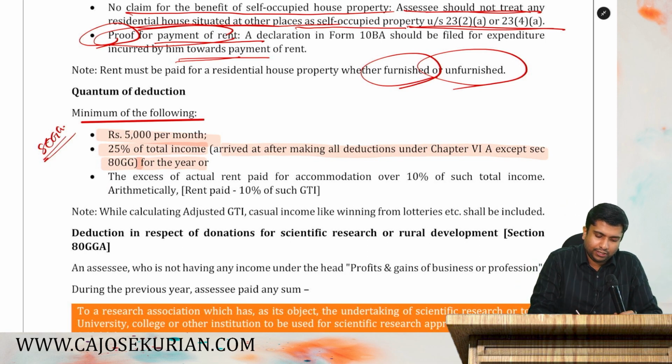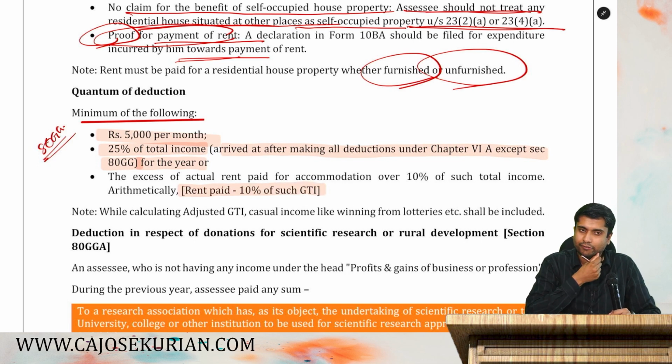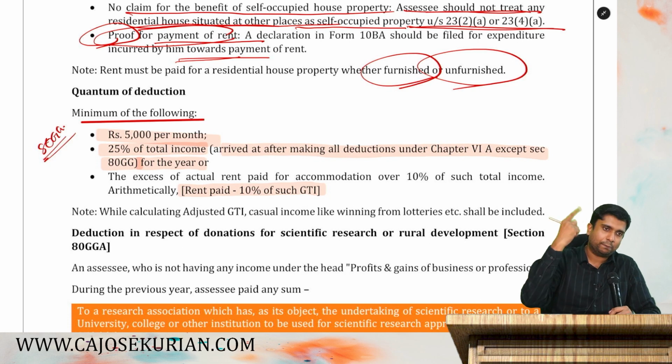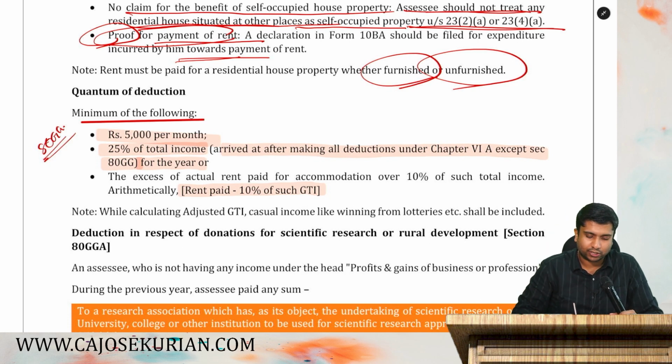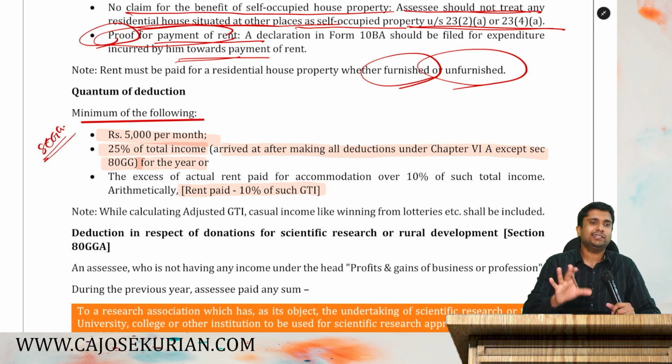Then the third one, excess of rent paid minus 10% of gross total income. How much is the rent paid, minus 10% of gross total income? If you are not paying any rent, you will not get the benefit of 80GG.